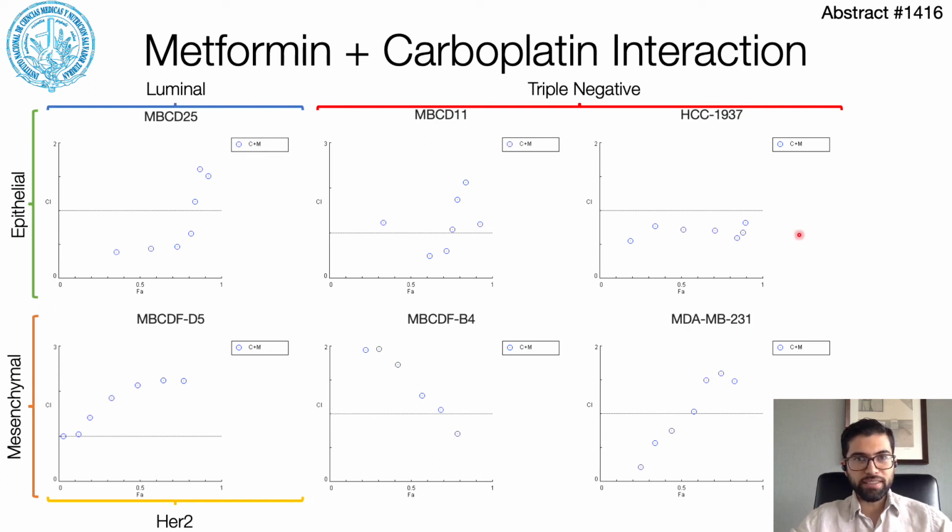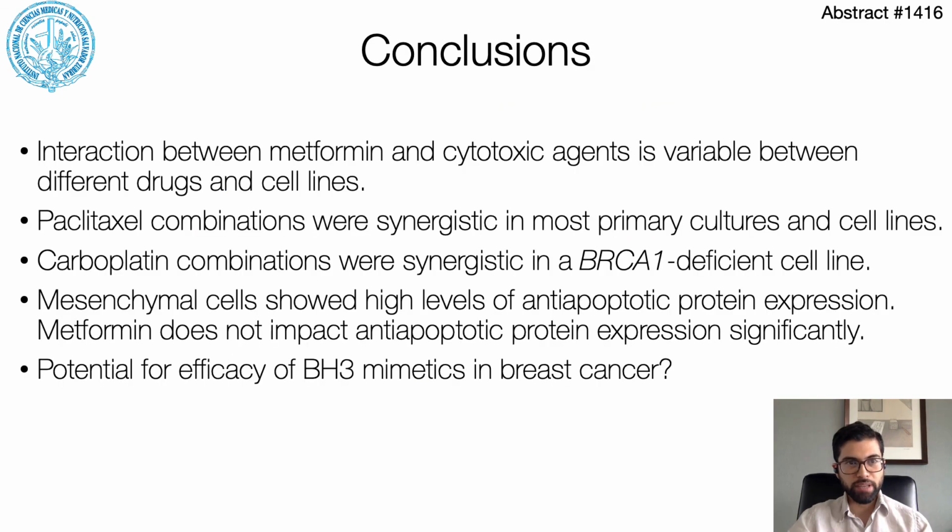Notably, HCC 1937, a cell line deficient in BRCA1, showed a synergistic interaction with co-treatment across all drug concentrations. This was expected, as carboplatin has been shown in vitro and in vivo to be more potent in BRCA1 deficient cells through synthetic lethality. Interaction between metformin and cytotoxic agents is variable between different drugs and cell lines.